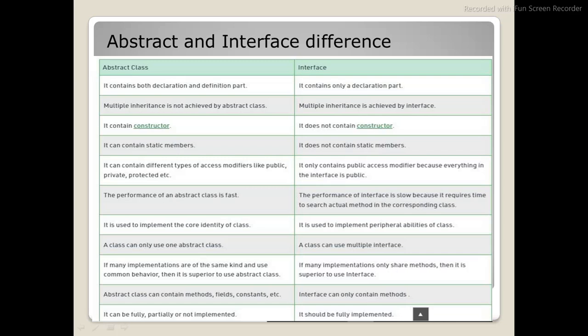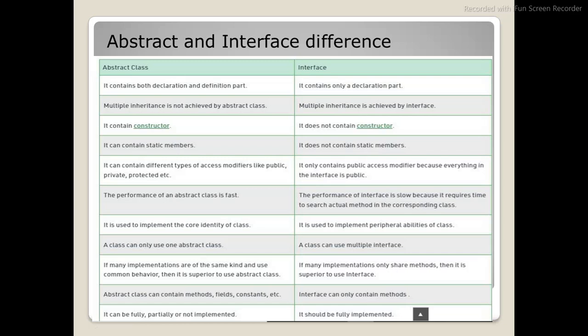So when it comes to interface, it will always be public. You don't have to mention that. The performance of an abstract class is fast. The performance of an interface is slow because it requires time to search the actual method in the corresponding class. So these are all the major differences between abstract class and interface.